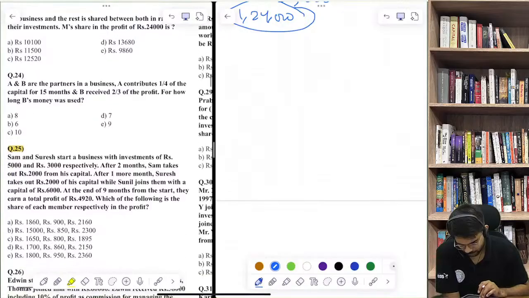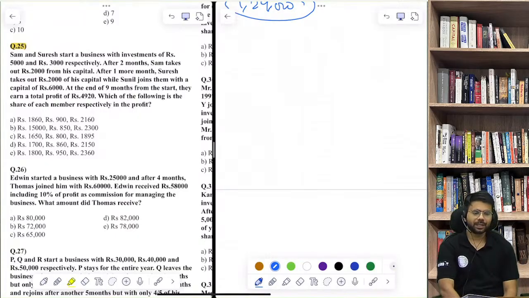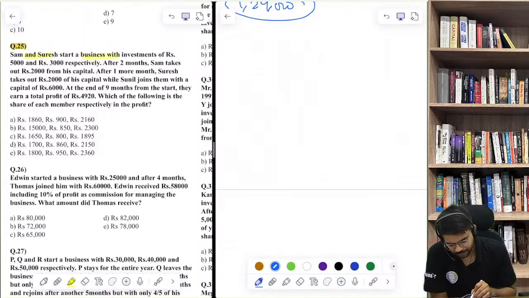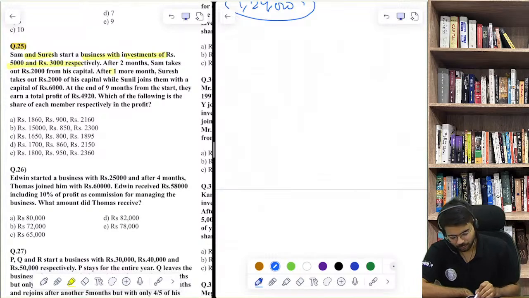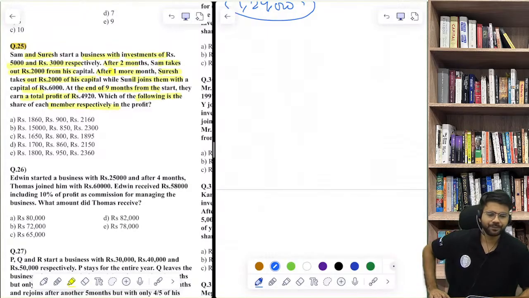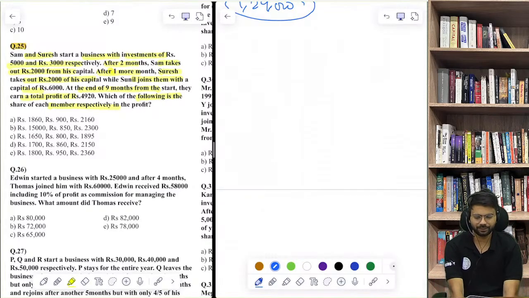Let us look at question number 25. Sam and Suresh start a business with investment of 5,000 and 3,000 respectively. After 2 months, Sam takes out 2,000 from his capital. After 1 more month, Suresh takes out 2,000. Sunil joins with 6,000. At the end of 9 months, they earn a profit of this much. What is the share of each of the members? Can you do this question? Everyone.